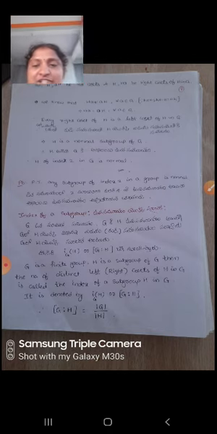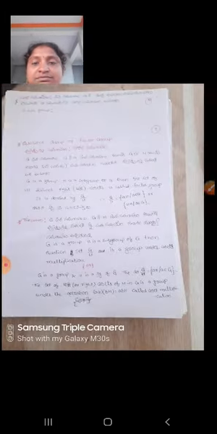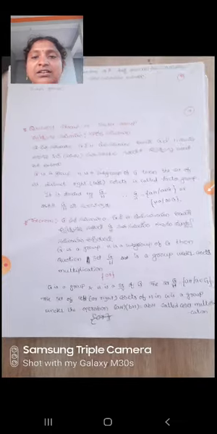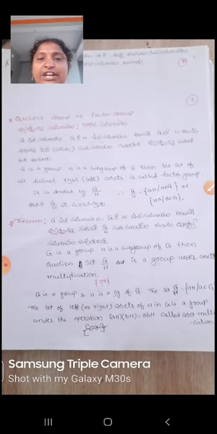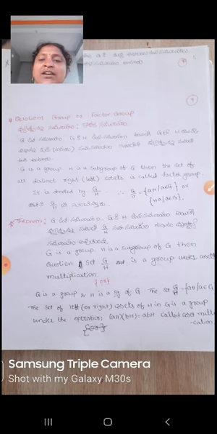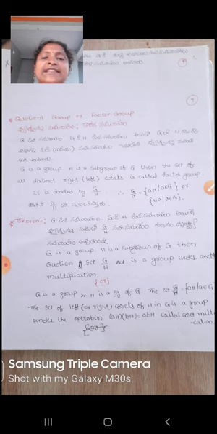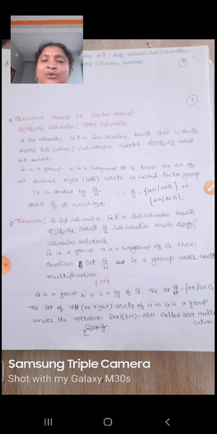So next, quotient group. What is a quotient group? Definition: G is a group, H is a subgroup of G. Then the set of all right cosets is called the factor group or quotient group.